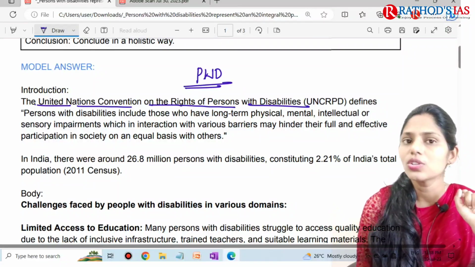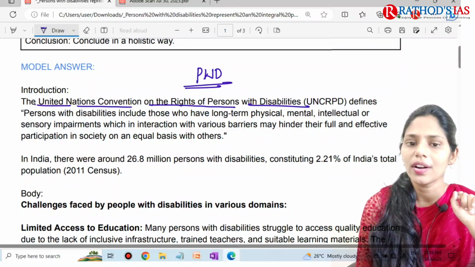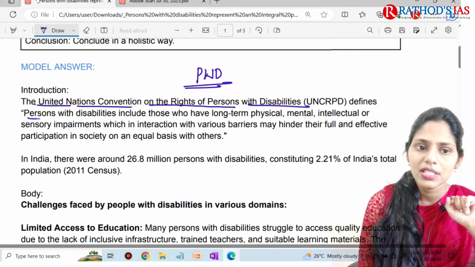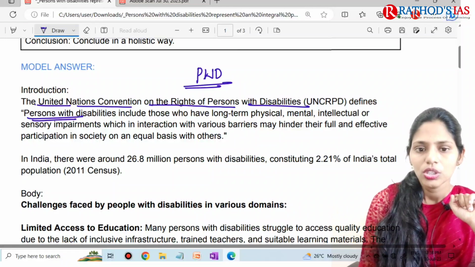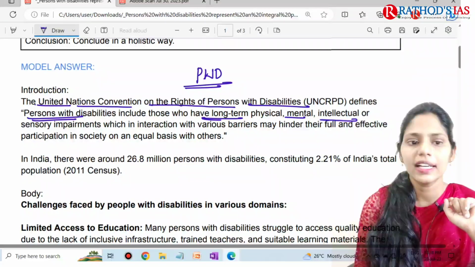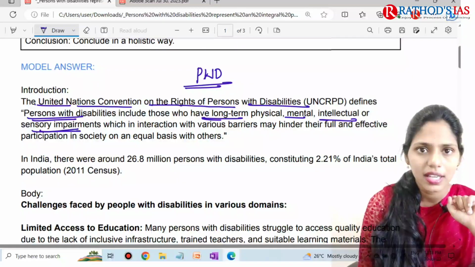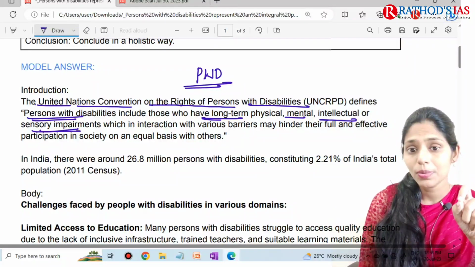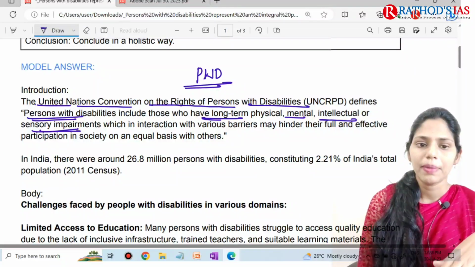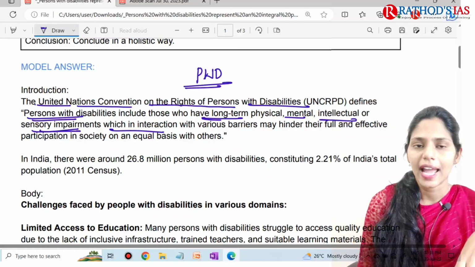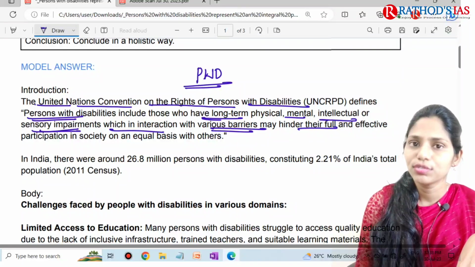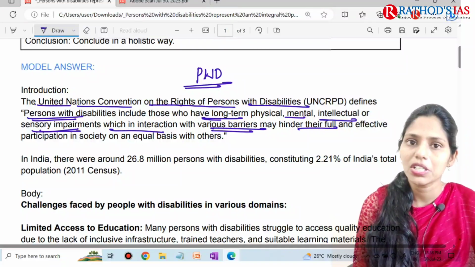According to this Convention, persons with disabilities include those who have long-term physical, mental, intellectual or sensory impairments, which in interaction with various barriers may hinder their full and effective participation in society.